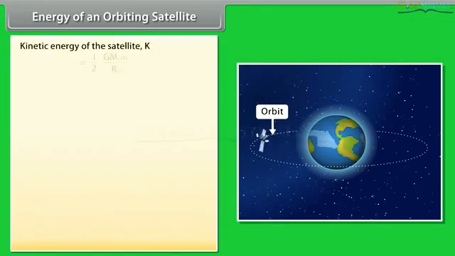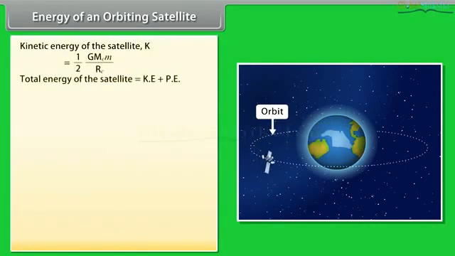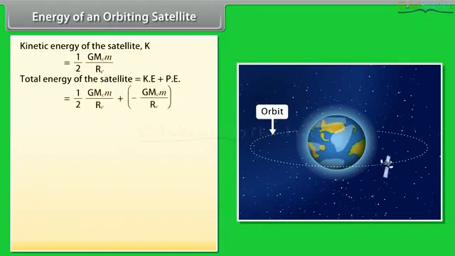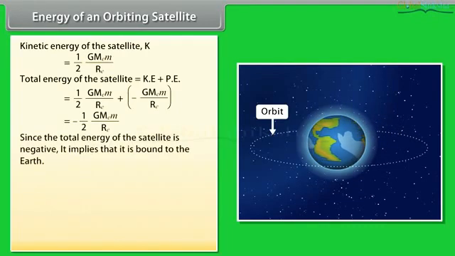Kinetic energy of the satellite K. Total energy of the satellite is equal to kinetic energy plus potential energy. On calculating, we get total energy is equal to minus 1 by 2 G M E M divided by R E. Since the total energy of the satellite is negative, it implies that it is bound to the Earth.